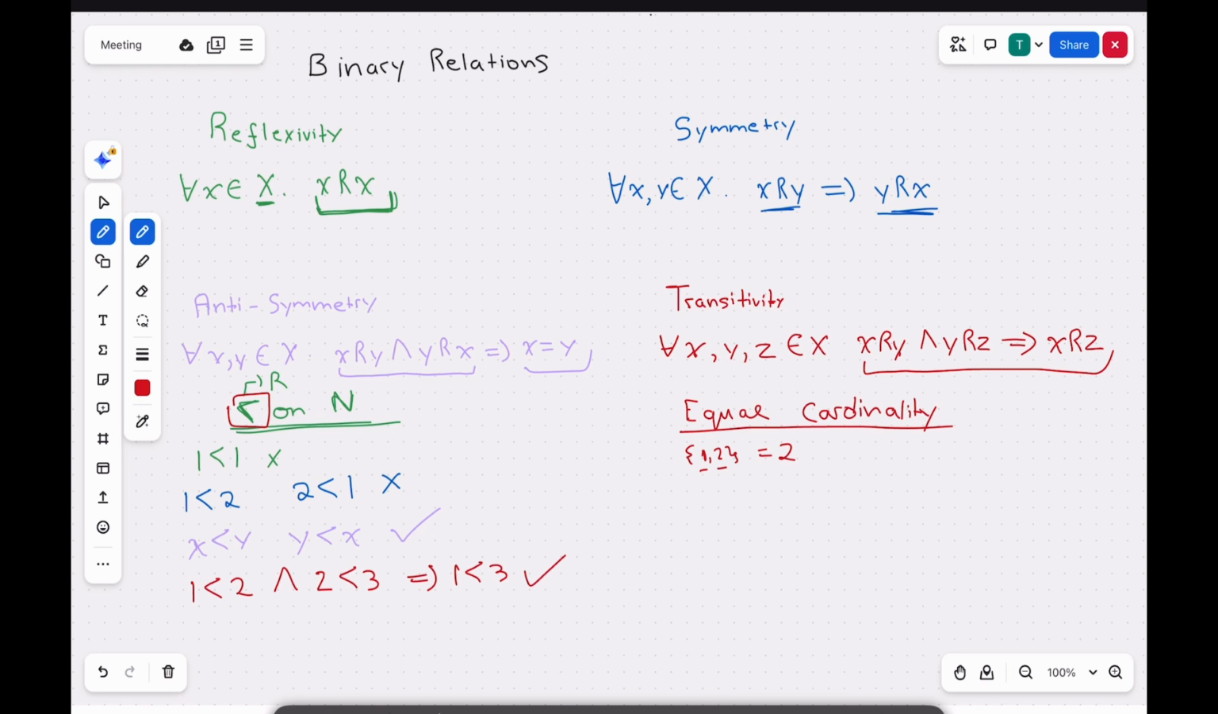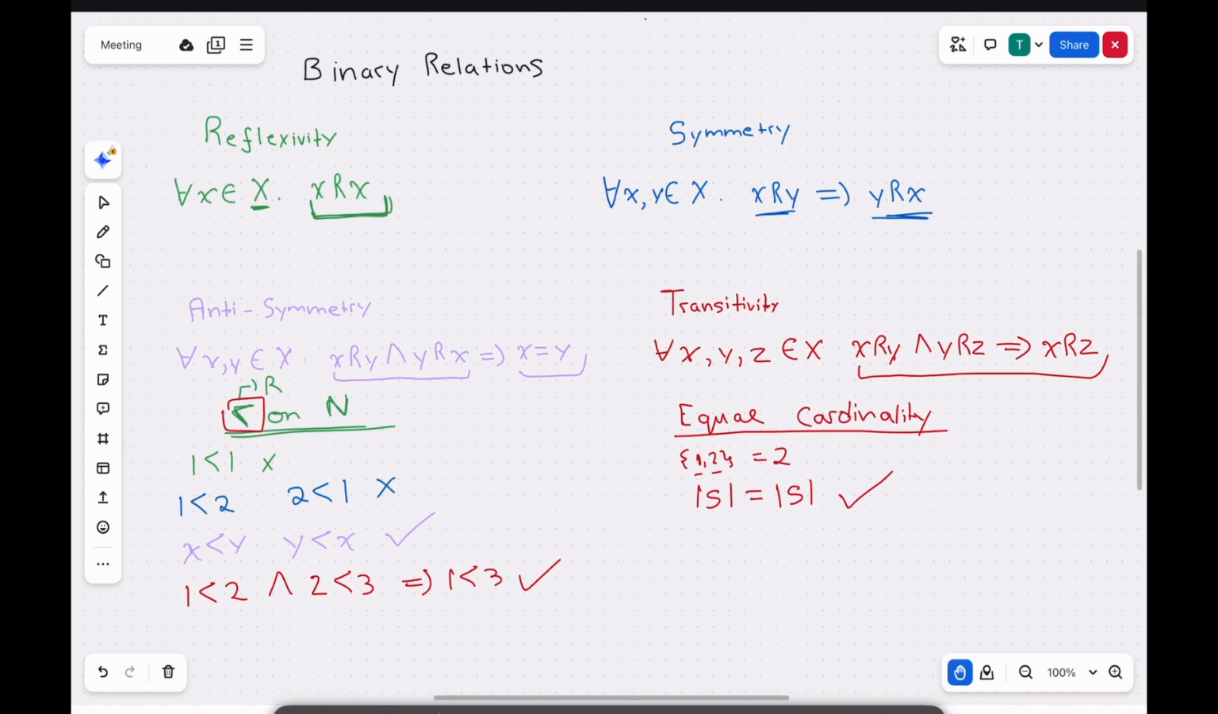So let's see if it's reflexive. Let's take a set S. Is the cardinality of the set equal to the cardinality of the same set? This is true. So the equal cardinality relation is reflexive. Take any example. Take the set {1, 2}. Is the cardinality of this set equal to the cardinality of this set? It is. So we've established that it is reflexive.